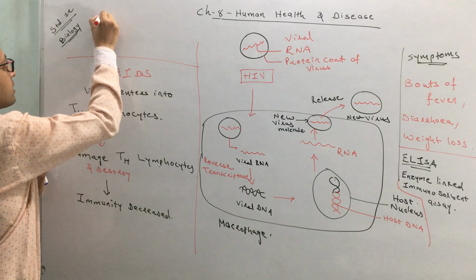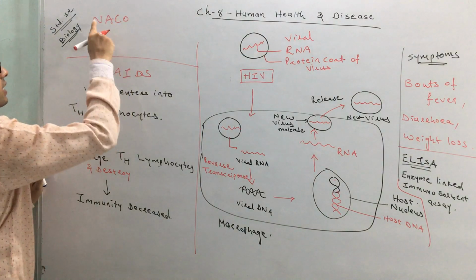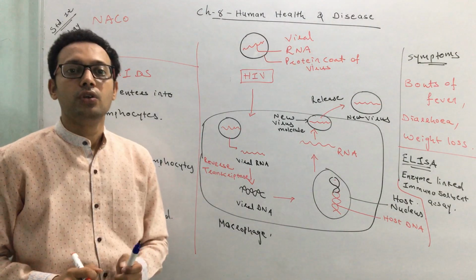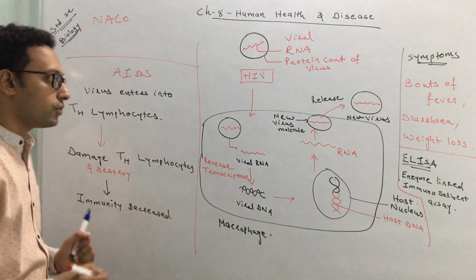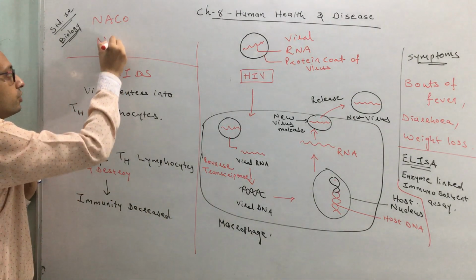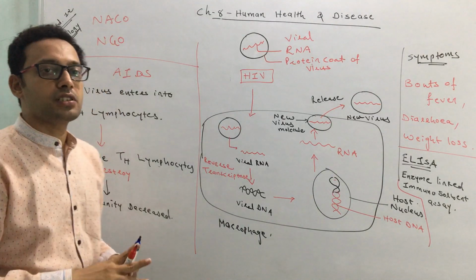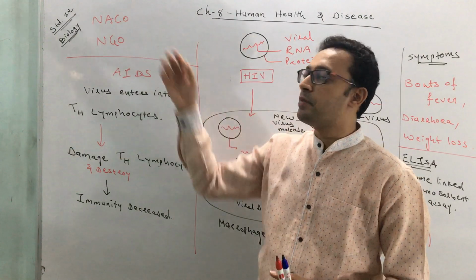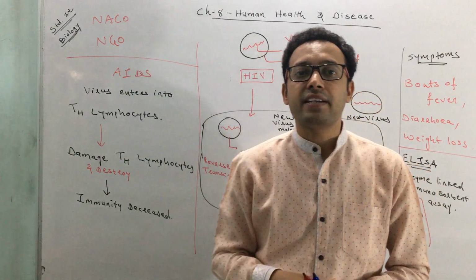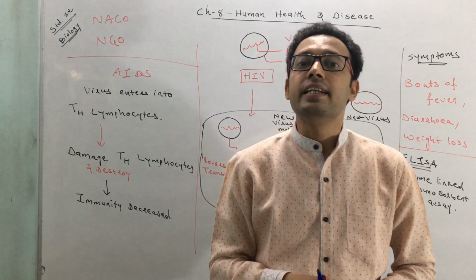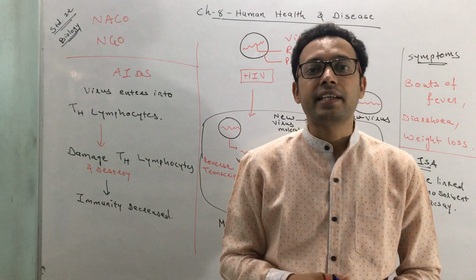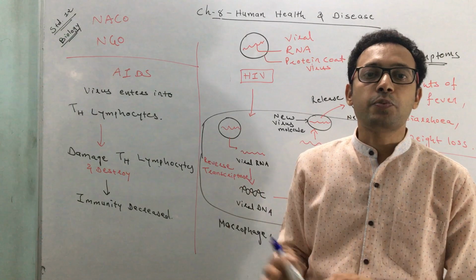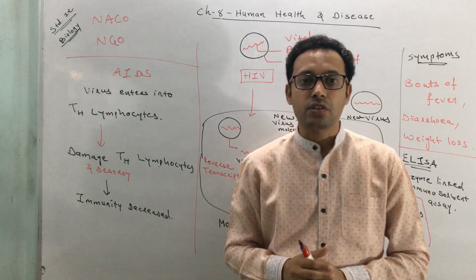The agency is NACO, National AIDS Control Organization, and other NGOs, non-government organizations, are making a lot of efforts, so that people do not get infected with such deadly diseases. Prevention is the utmost priority in controlling the spread of HIV infection.